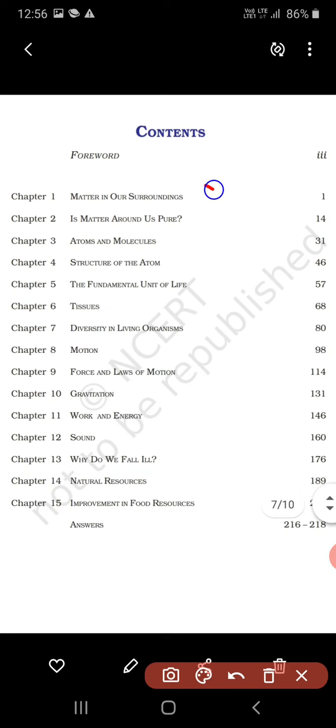First is matter in our surroundings. Second chapter is is matter around us pure? Third chapter is atoms and molecules. And fourth chapter is structure of the atom. Now let's get started.